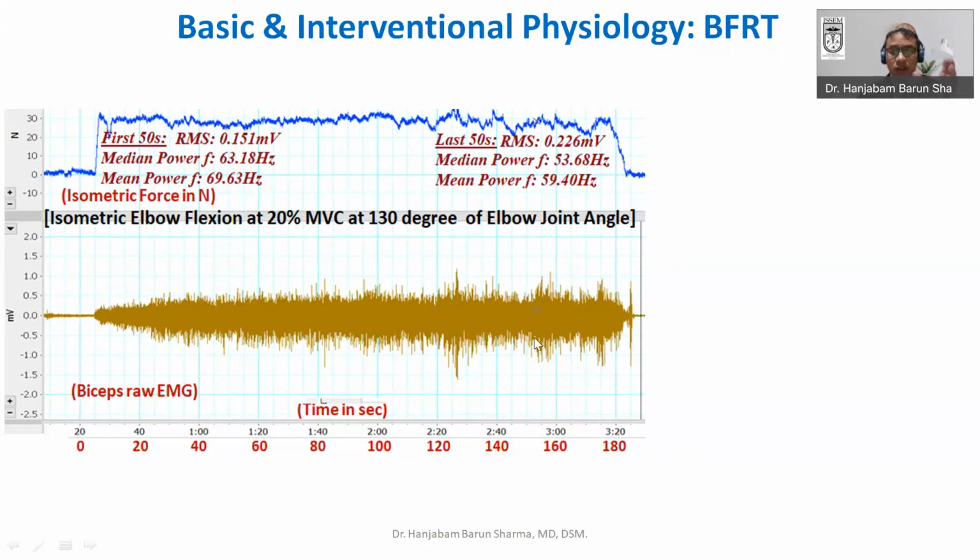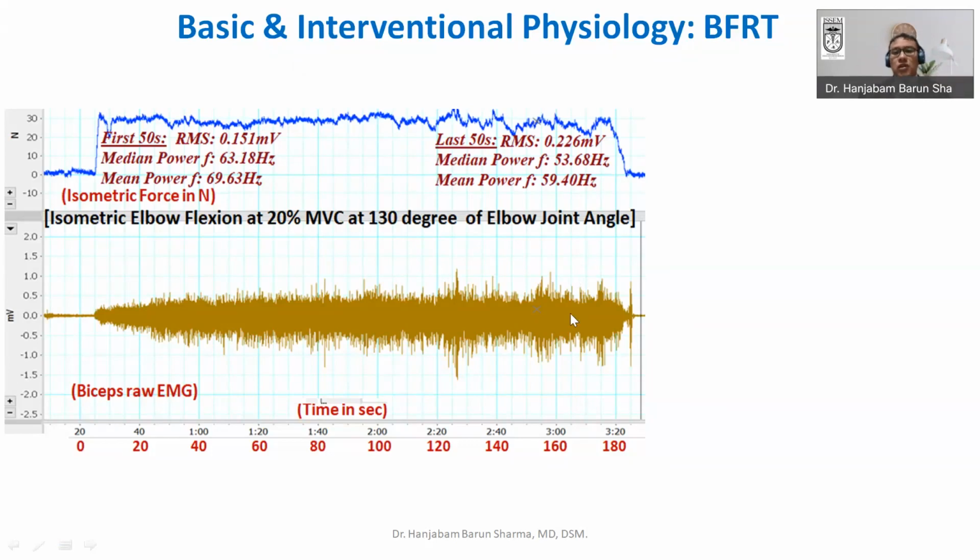So what is happening is, when the muscle contraction is near fatigue, the root mean square will increase, whereas the median and mean power frequency will decrease. This is because in order to maintain that particular force, you have to recruit more muscle fibers because of the fatigue. You have to compensate for it. So this is the importance. When fatigue is induced, then in order to maintain that particular performance or load, here in this case 20% of the MVC, you have to do more recruitment of muscle fibers.